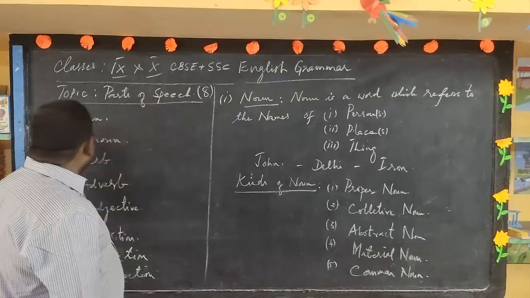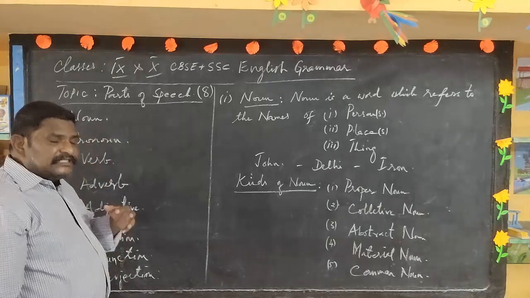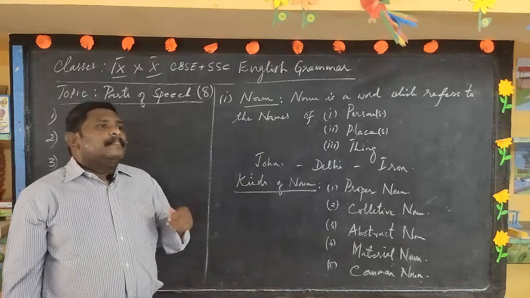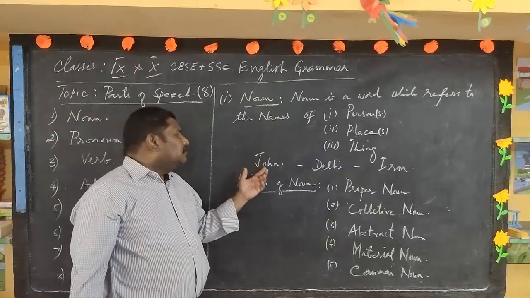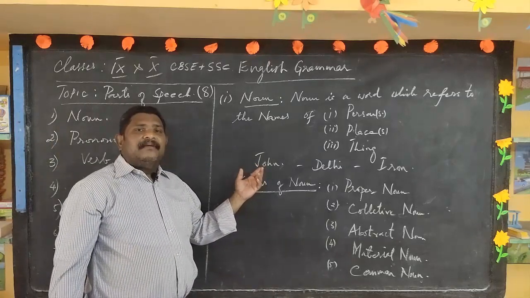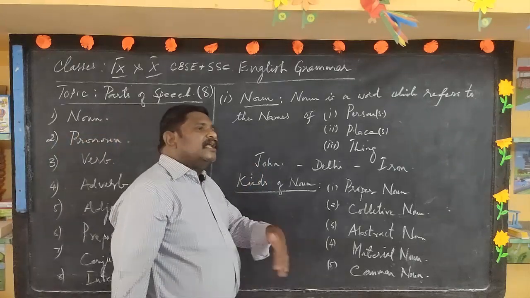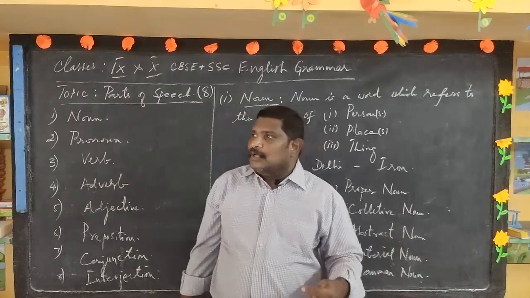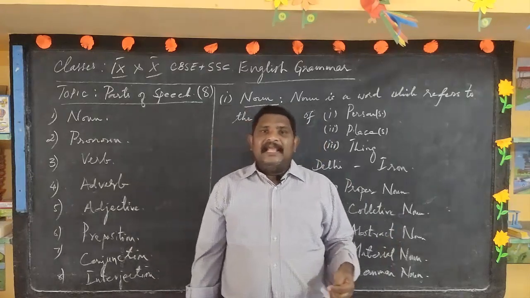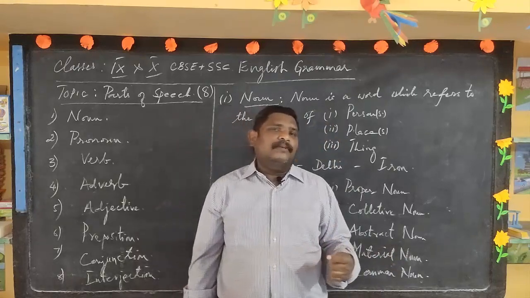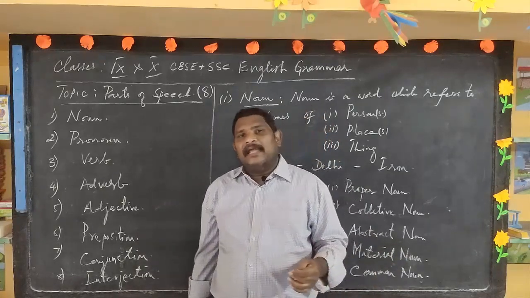Just imagine if there were no pronouns. This is only a verbal example I am sharing with you. For example, there is a noun named John. If I start telling you about John: John is a very good person. He was born in Hyderabad. He studied in an English medium school. He is a very honest boy.